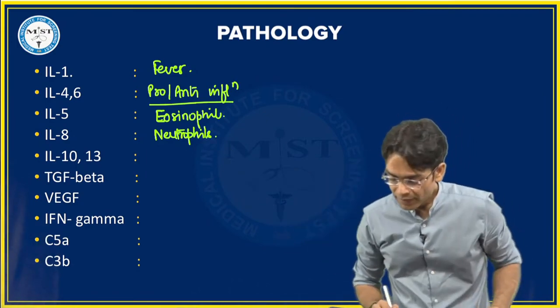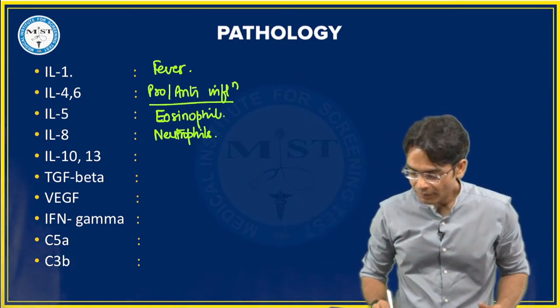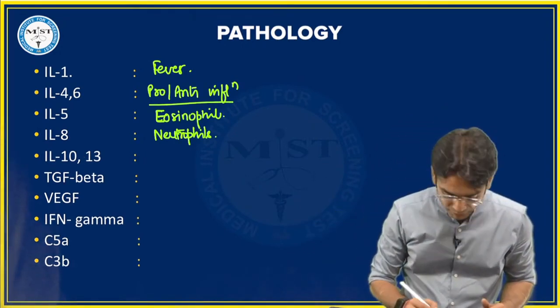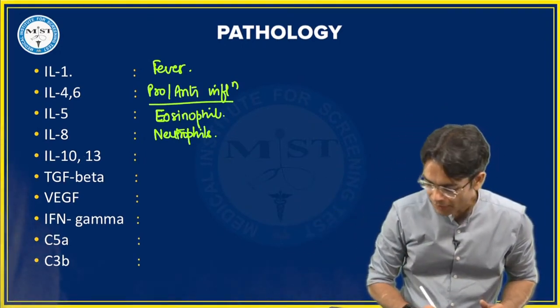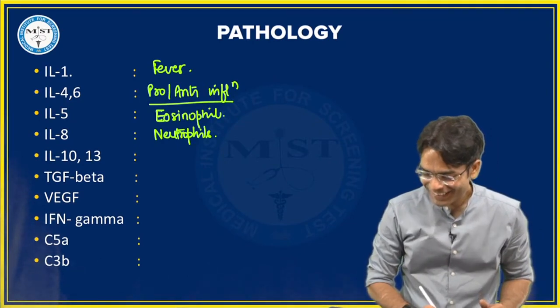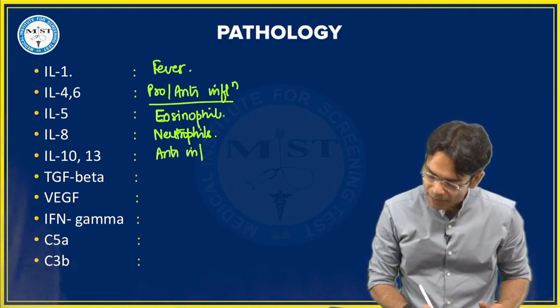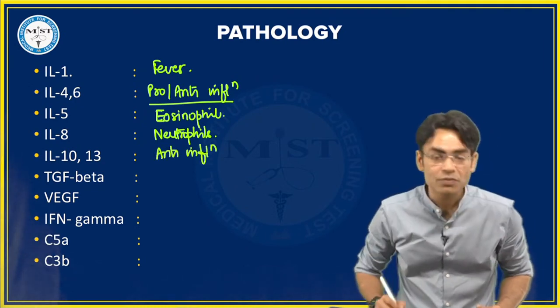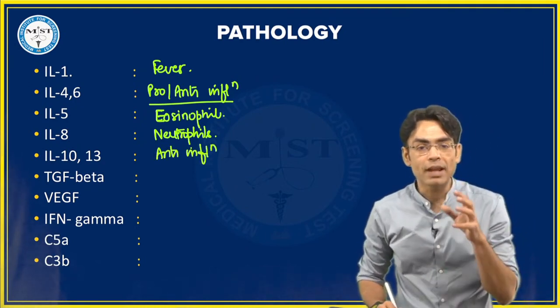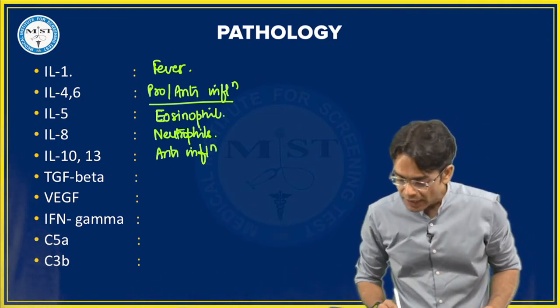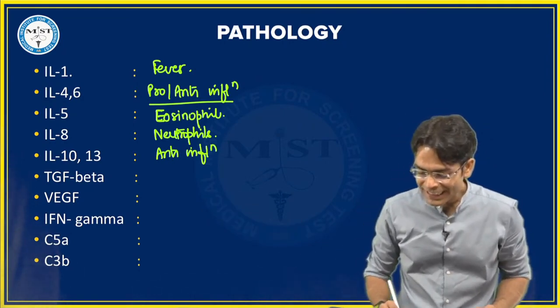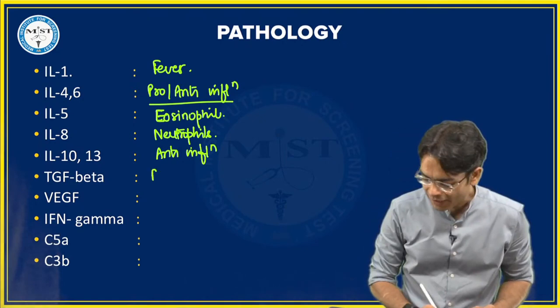10 and 13. Yeah, absolutely, Kevin. 10 and 13 are anti-inflammatory, for repair. Yeah, Manoj, you are right, it is for repair. When we talk about TGF beta, this is again for fibrosis.